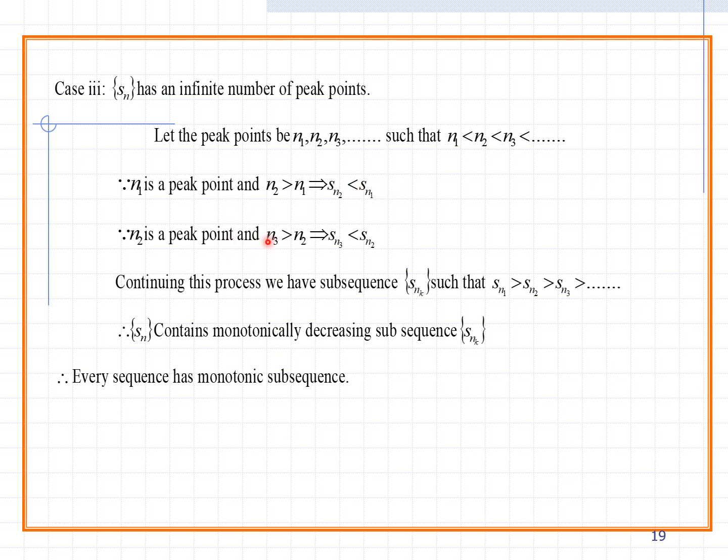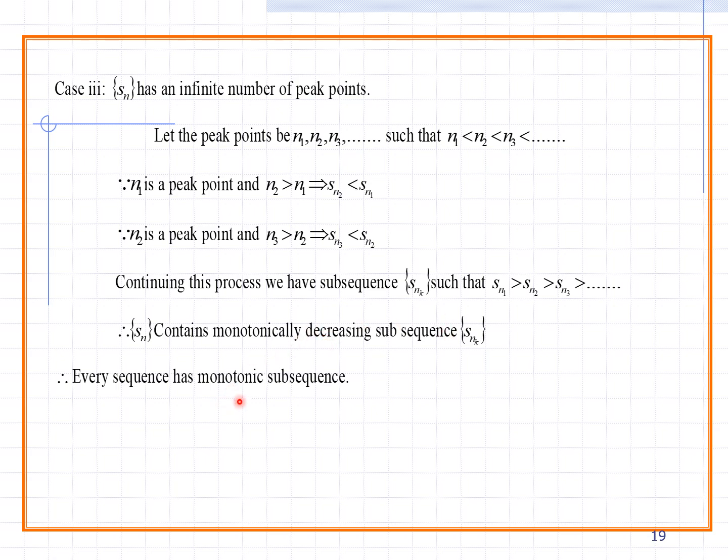Then n2 is a peak point and n3 greater than n2, so Sn3 less than Sn2. Continuing this process, we have a subsequence Snk such that Sn1 greater than Sn2 greater than Sn3 greater than and so on. Therefore Sn contains a monotonically decreasing subsequence Snk.